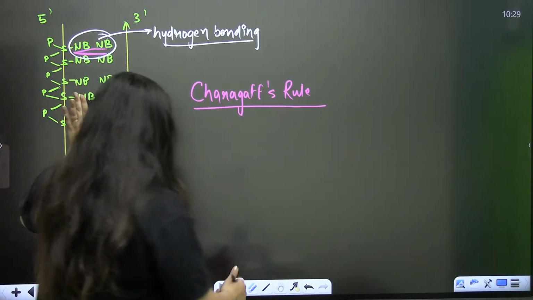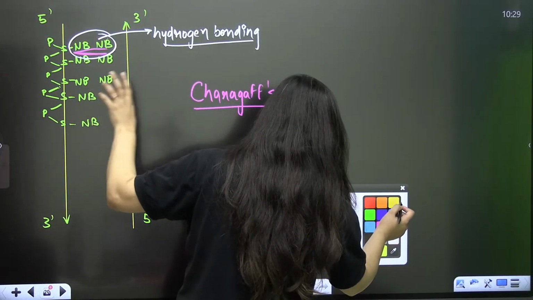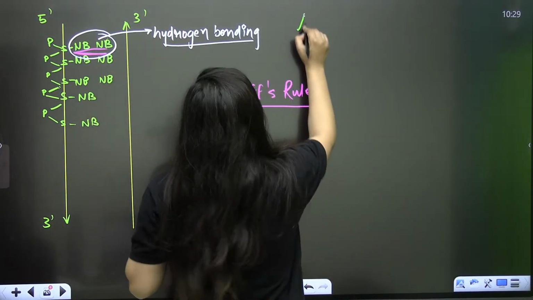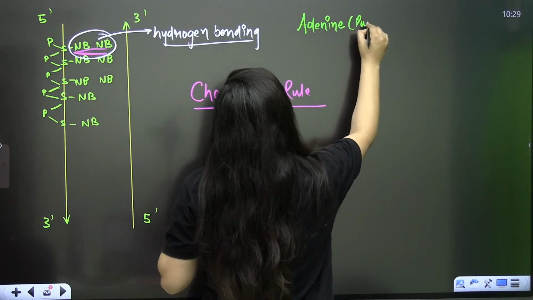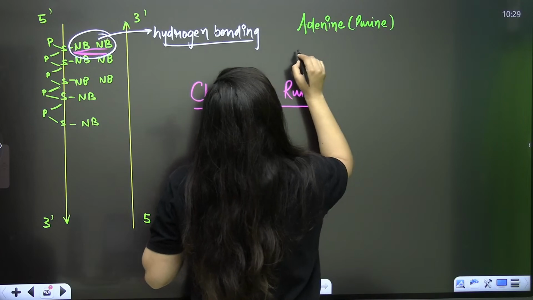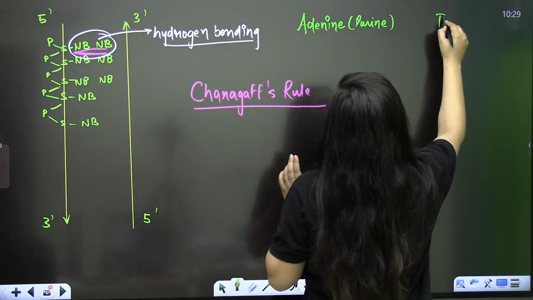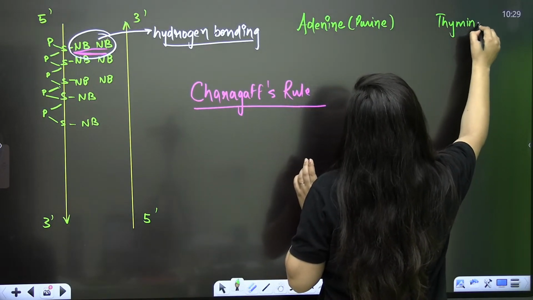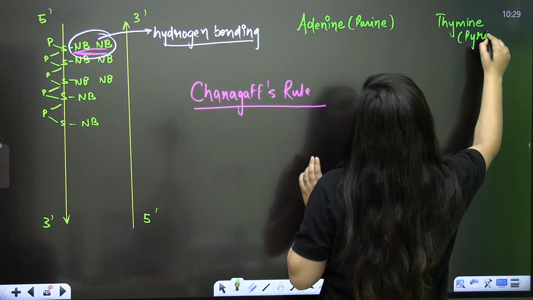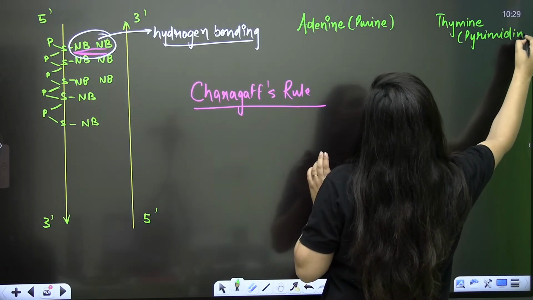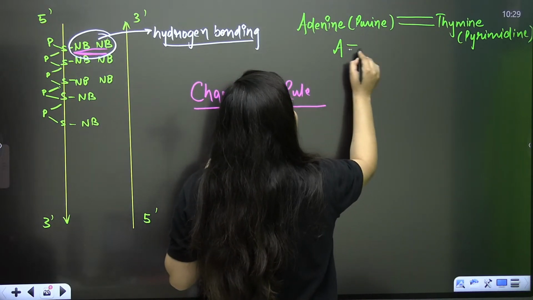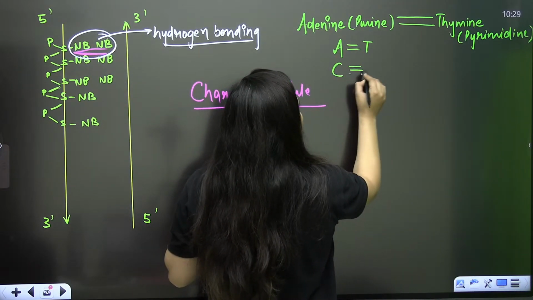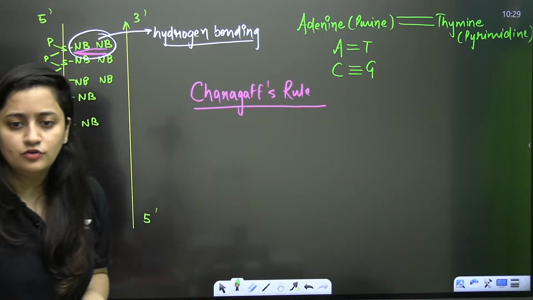Now, what James Watson and Francis Crick mentioned here is that adenine is a purine, and that purine will form 2 hydrogen bonds with thymine, which is a pyrimidine. So 2 hydrogen bonds are there between adenine and thymine, and 3 hydrogen bonds are there between guanine and cytosine.